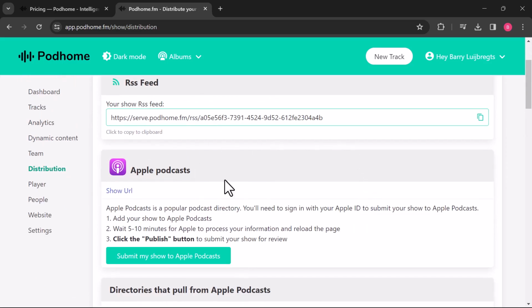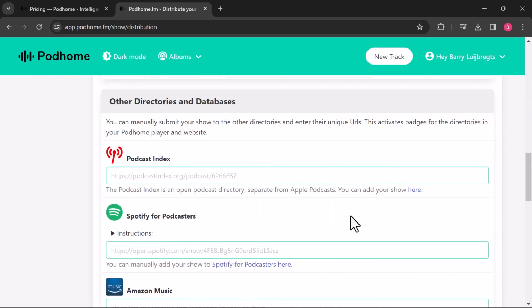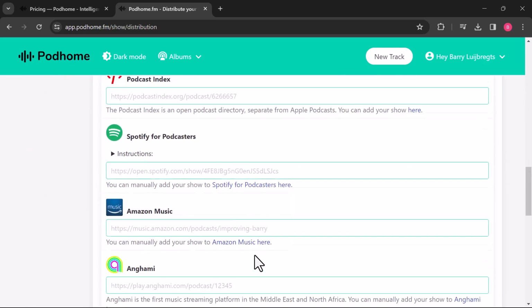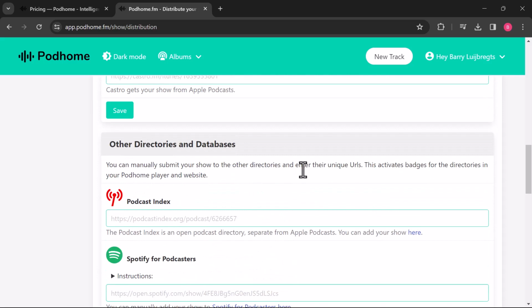So you could submit this to Apple Podcasts, to Spotify, to Amazon Music, and you name it. I recommend to just do nothing for now because once you've published your first track, we will automatically publish that into the podcast index for you and we'll send you an email once that is done. Because all of these modern podcast apps actually use the podcast index to search for music and to play it. So this will then show up in all of these modern podcast apps, which is really cool. So that works automatically and will send you an email again when that is done.